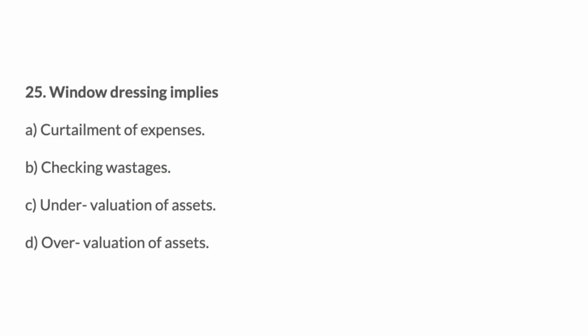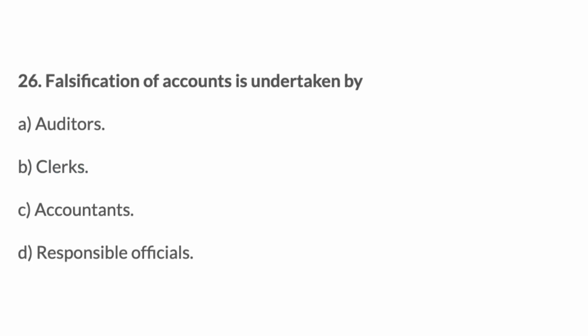Window dressing implies: A. Curtailment of expenses, B. Checking wastages, C. Undervaluation of assets, D. Overvaluation of assets. Answer: D. 26. Falsification of accounts is undertaken by: A. Auditors, B. Clerks, C. Accountants, D. Responsible officials. Answer: D.